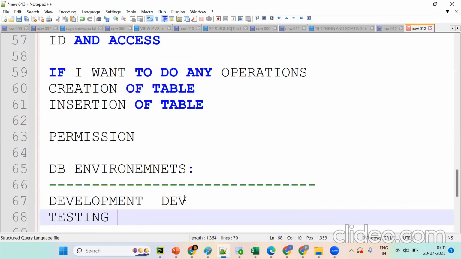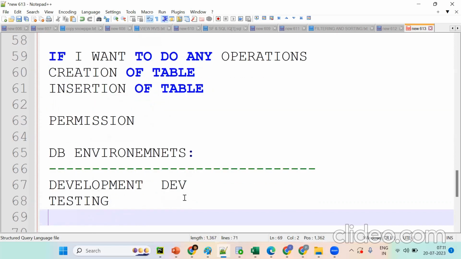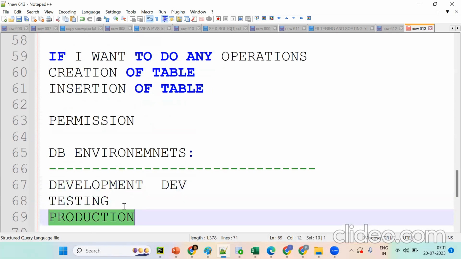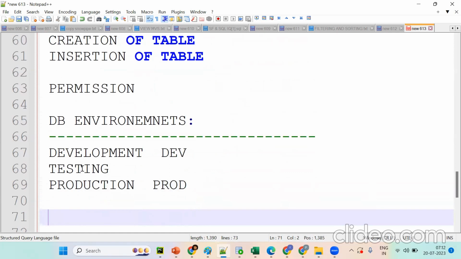Testing. Okay, so then production. These are the environments: development environment, testing environment, production. So prod environment. Now tell me, if we get any issues, can we directly work in production?